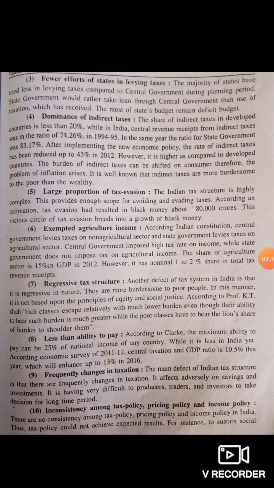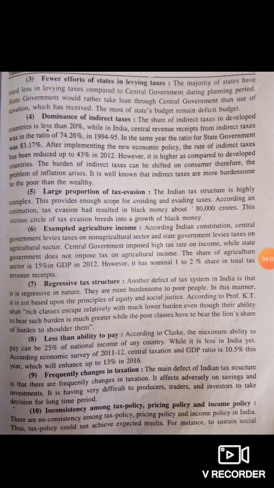The fifth one is large proportion of tax evasion. Here tax evasion is done because the tax structure is very complex. So to avoid paying taxes, people take steps to show that this is not actually their income, and for that reason the black money is increasing.